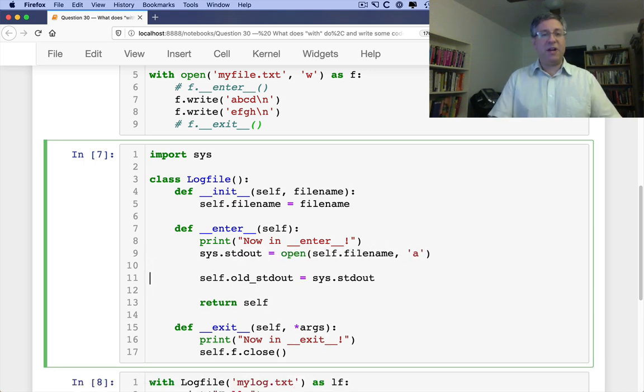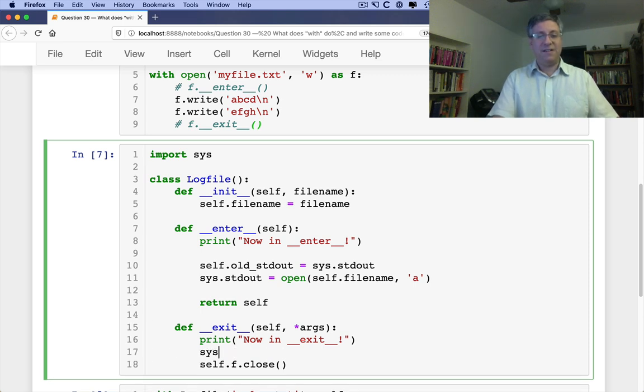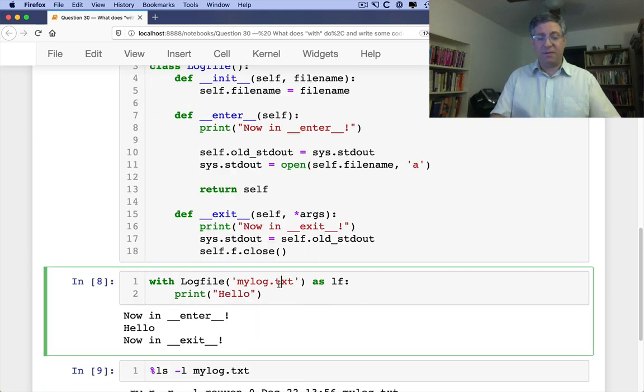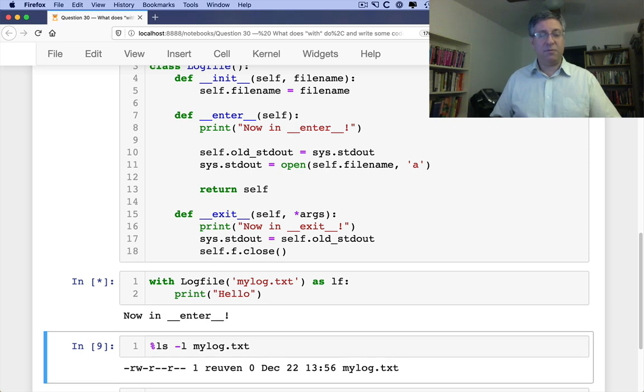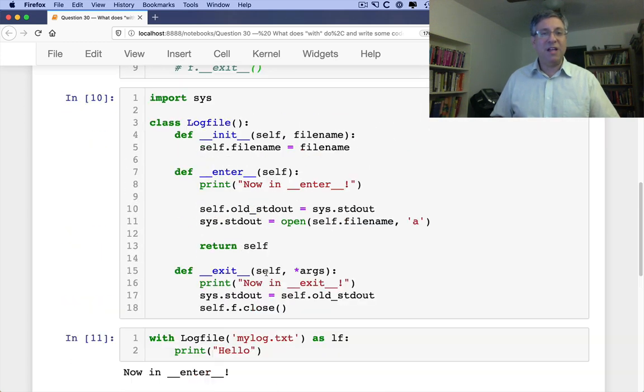And then when I do that, we can see here, there we go. Now it's all good. But wait a second. When I exit from this, I don't want to be writing there anymore. So in exit, what I can do is say sys.stdout equals self.old_stdout, and then self.f.close to close it off. And what is that going to do? Well, now when I run my code, watch what happens. It prints now in enter, but it doesn't actually print anything else. Well, what happened there? Oh, it says LogFile has no attribute f. What happened there? Oh, because I didn't have an f.